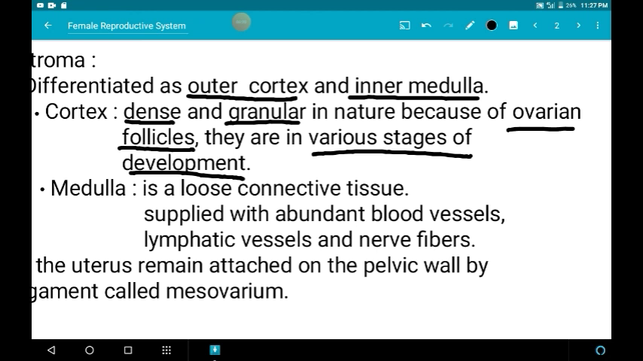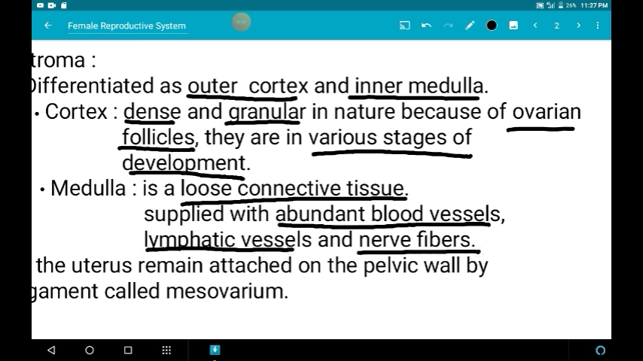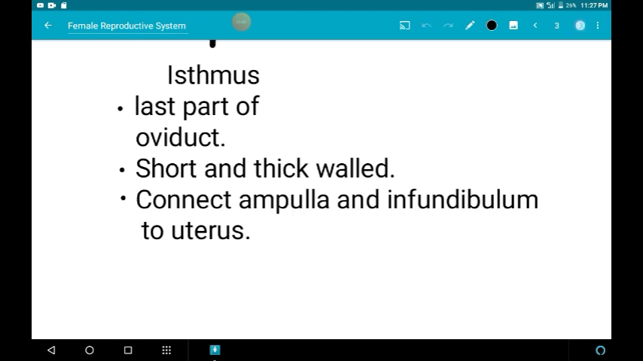Next is the medulla. The medulla is composed of loose connective tissue, and it is also supplied with abundant blood vessels, lymphatic vessels and nerve fibers. Let us see the picture of the ovary.